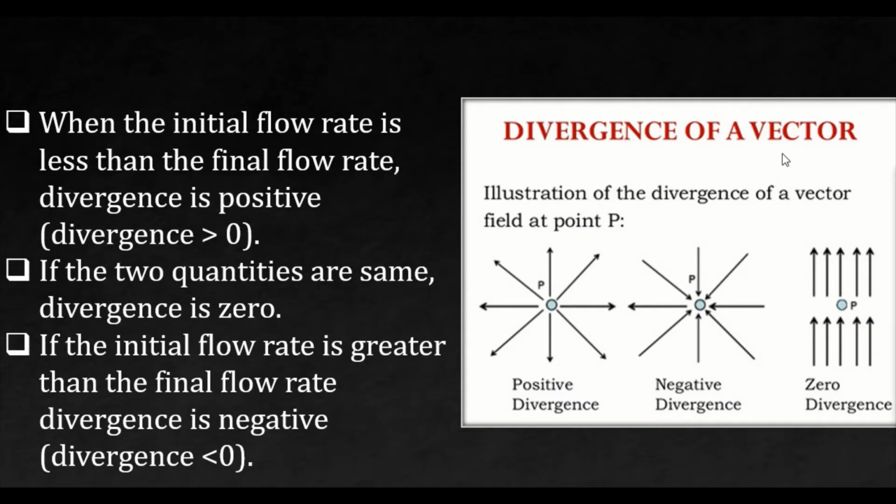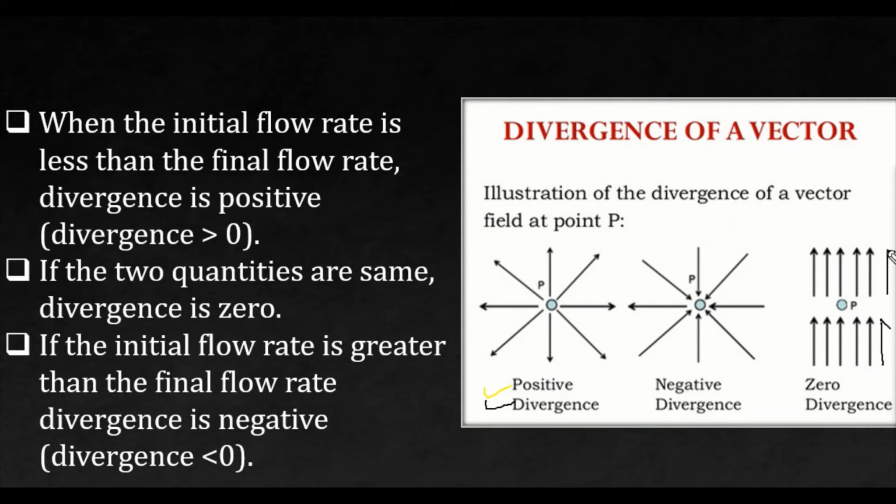So it is shown through different cases. The first case is where my initial rate is less but the final rate is more, so here it is greater than 0. Additional flow is given out. If two quantities are the same, it means whatever field is entering, the field is exiting.